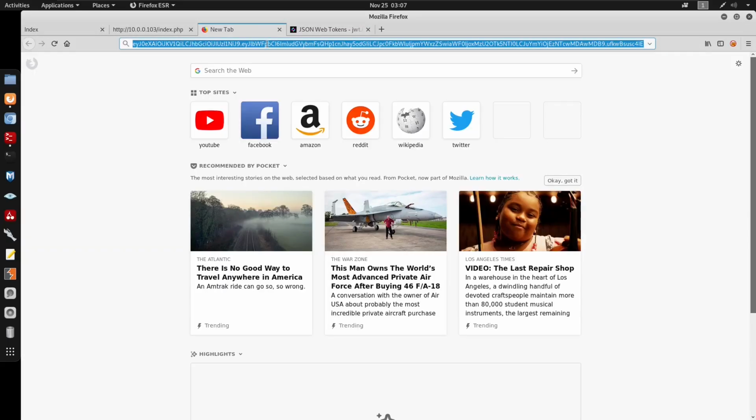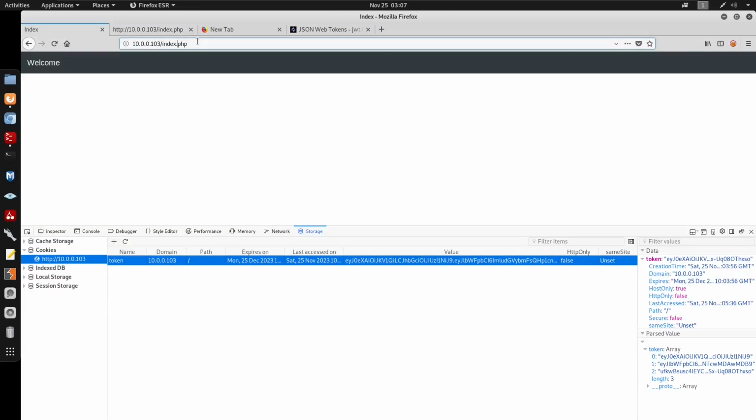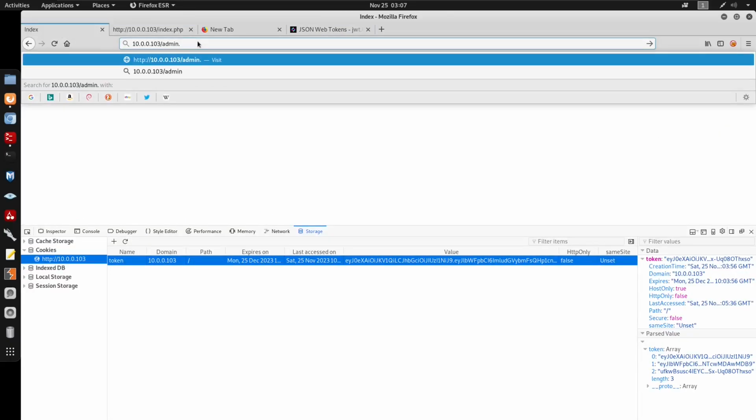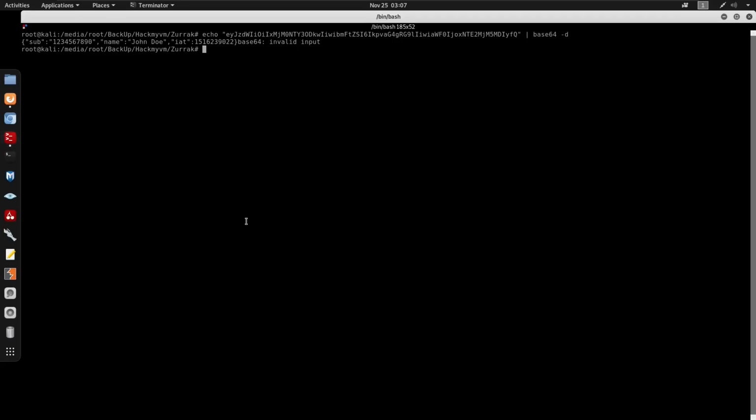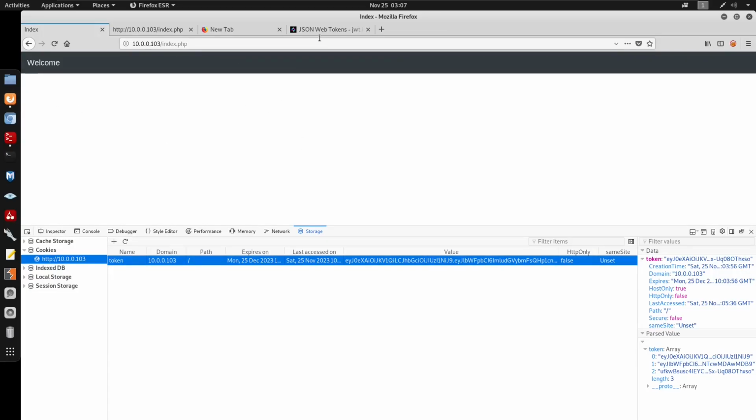But let's get to our JSON JWT. We have the email followed by isAdmin set to false. The email that we logged in as was internal@zurrak.htb. The isAdmin is false since, of course, we're not an admin. If we try to visit admin.php, I believe it's going to be a redirect, which does make sense because looking at GoBuster, we have an admin.php with a status of 302 for redirect. So let's see if we can actually visit the admin.php.